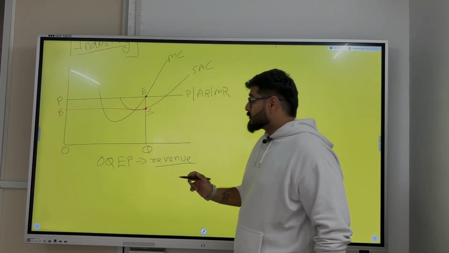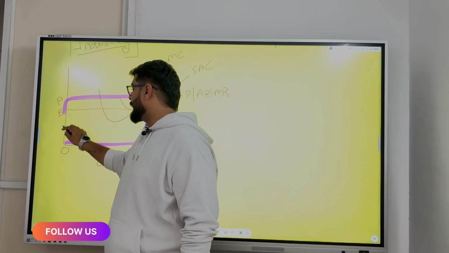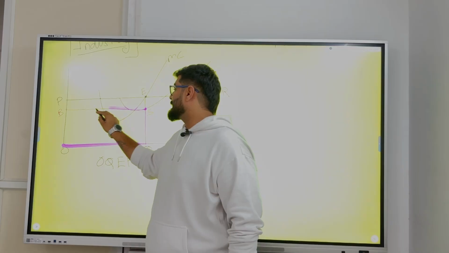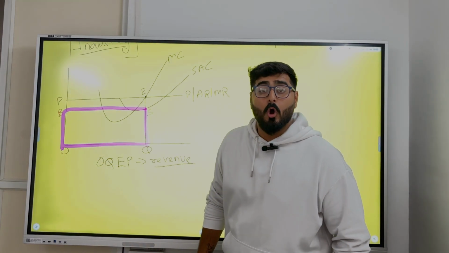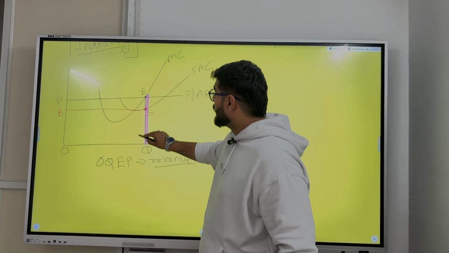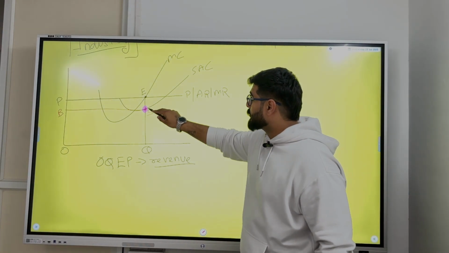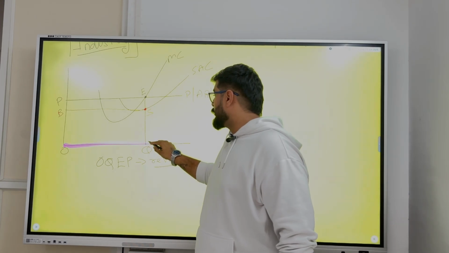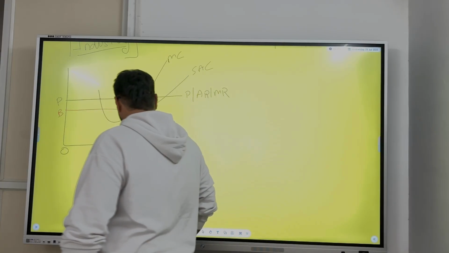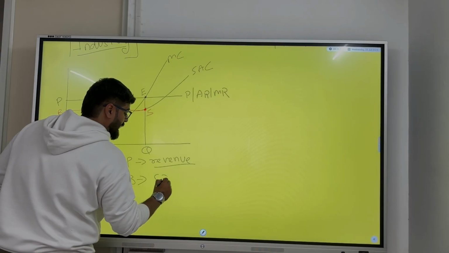OQSB. So OQEP is my revenue, then OQSB is my cost. What is it? Cost. The point on this perpendicular where the short run average cost curve cuts that perpendicular. This point, okay? So I get OQSB as my cost. OQSB is going to be my cost.